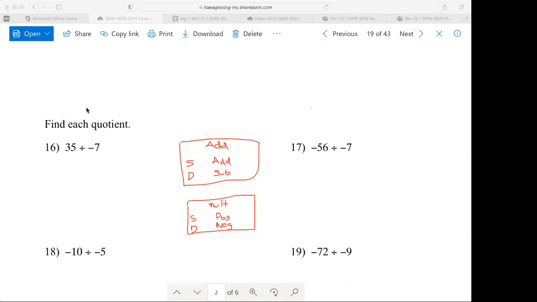For division, the rule doesn't change, right? It's just that you're doing division. So 35 is positive, 7 is negative. So I know the answer is going to be negative. Now we do the division. Remember, it's always first number divided by second number. If you have to do long division in this form, the divisor is always the second number. The first number is your dividend, the number that goes inside. So 7 into 35. Well, that goes 5 times.